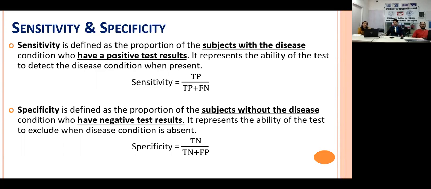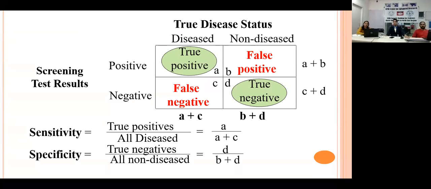So now let us first of all dissect what sensitivity and specificity are in reality, because most of us have seen this definition. Now if you look at this table, most of us have seen this table, but I don't know whether we have seen it in the light in which we want to see. Now you know that I have written on the left hand side the screening test results.